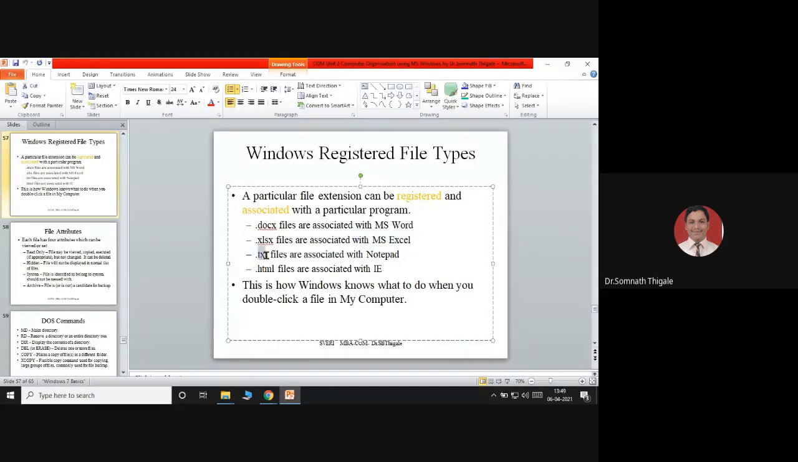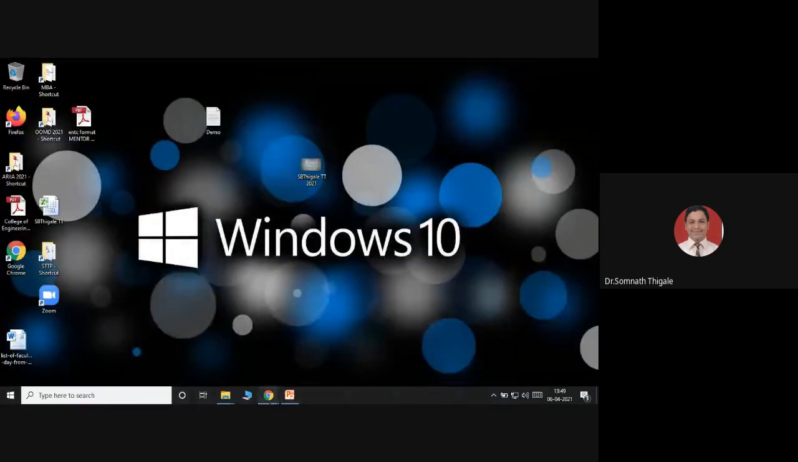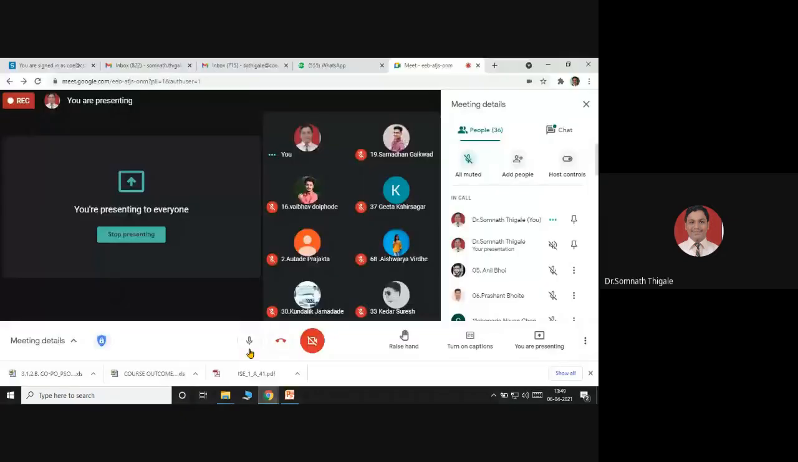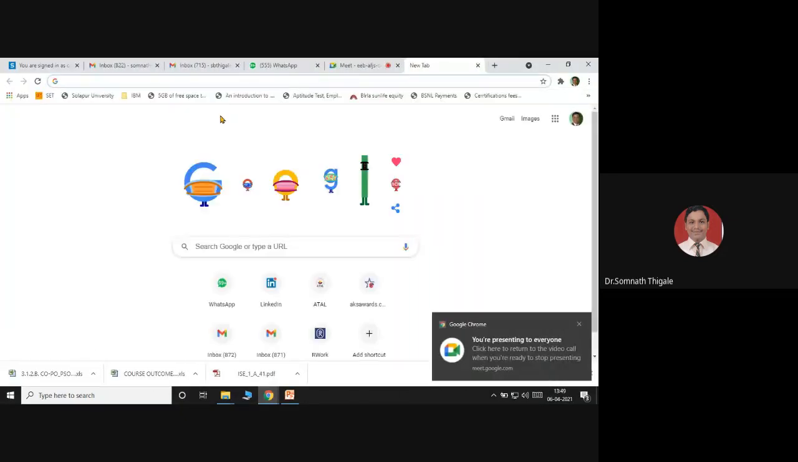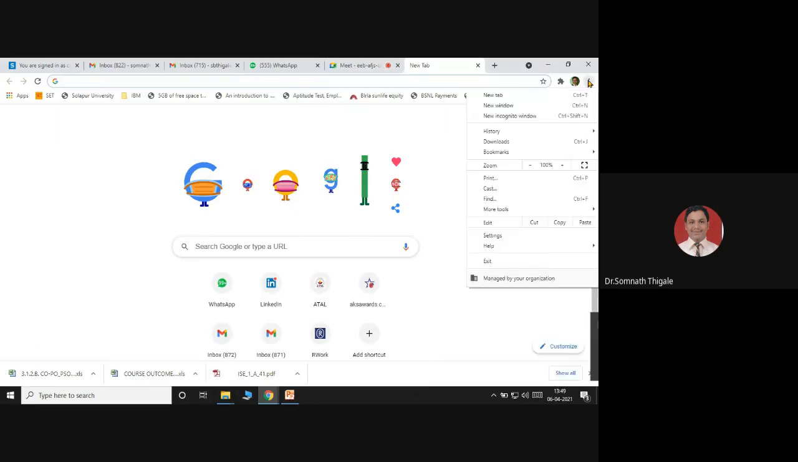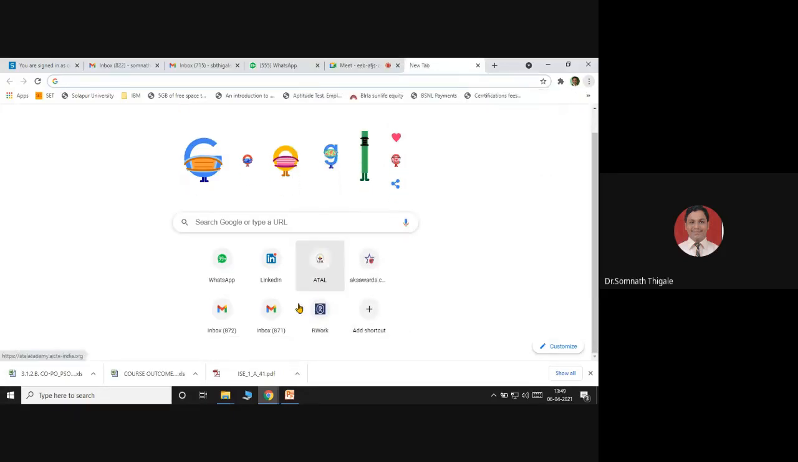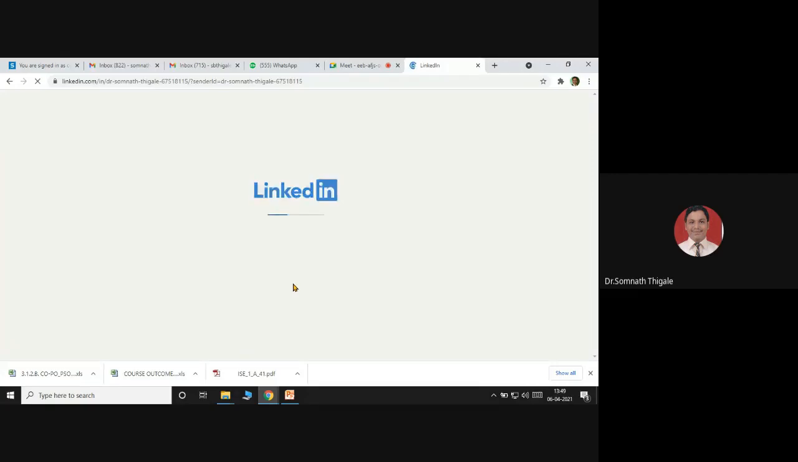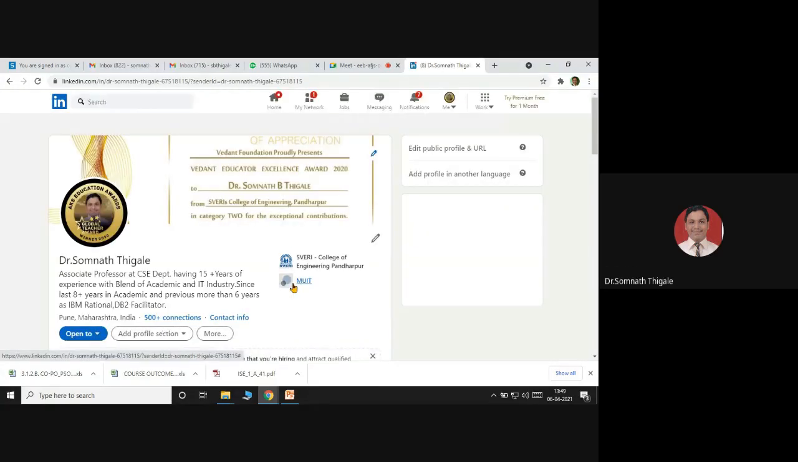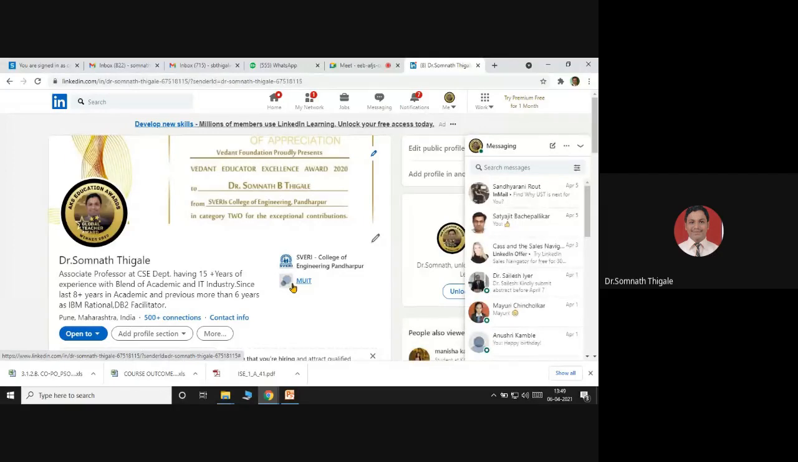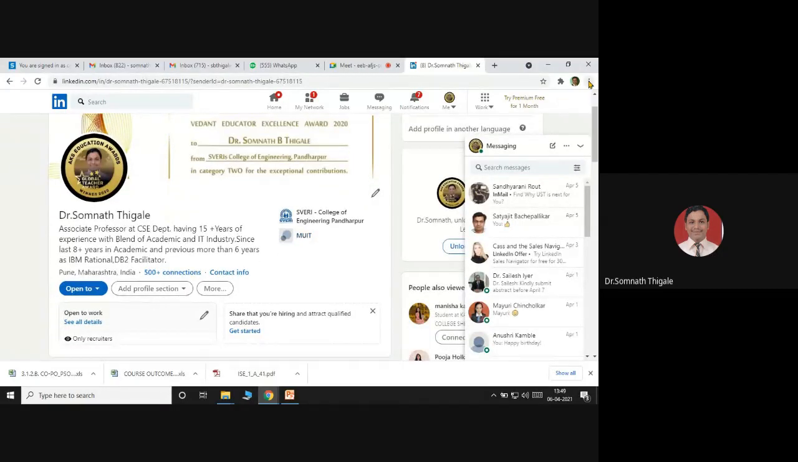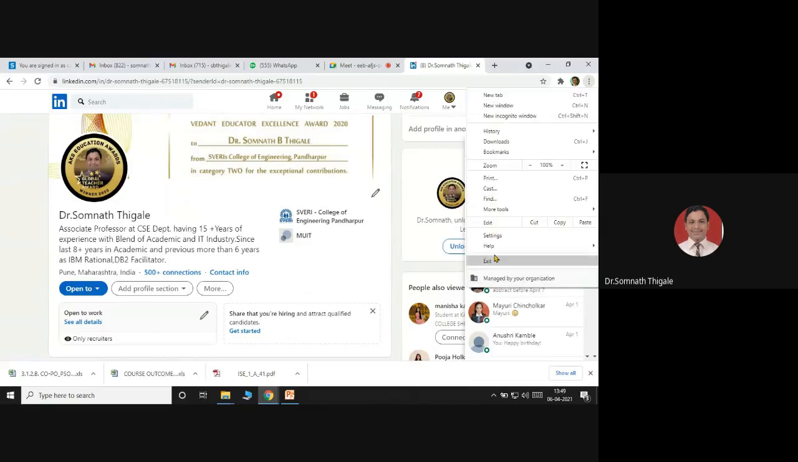HTML files are associated with Internet Explorer. So you can check these files. If you save any data from this, it will be saved with this as an extension. When you click on any save option over here, for example, when I open this, you'll get the save option over here. Bookmarks.